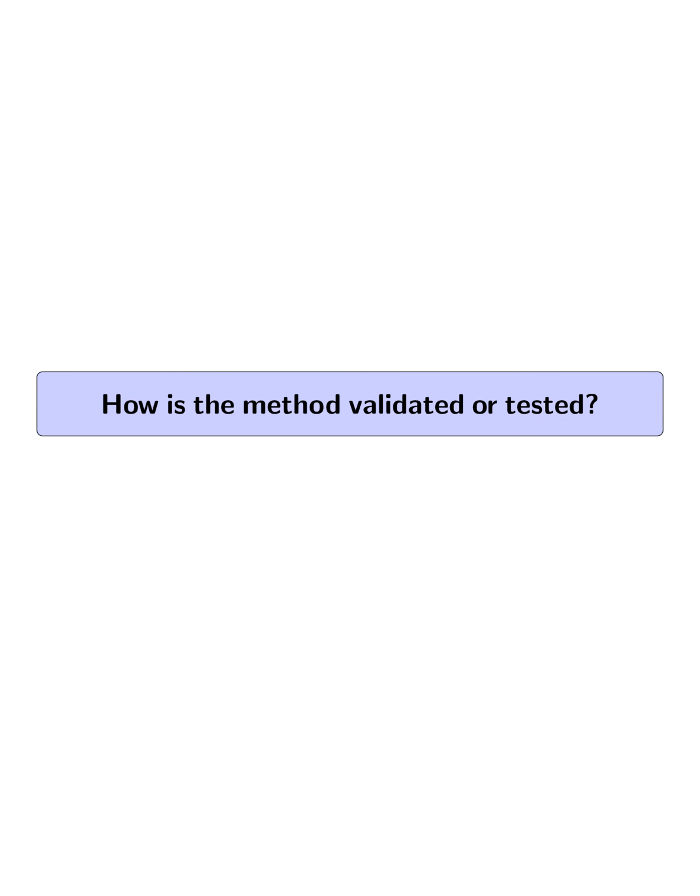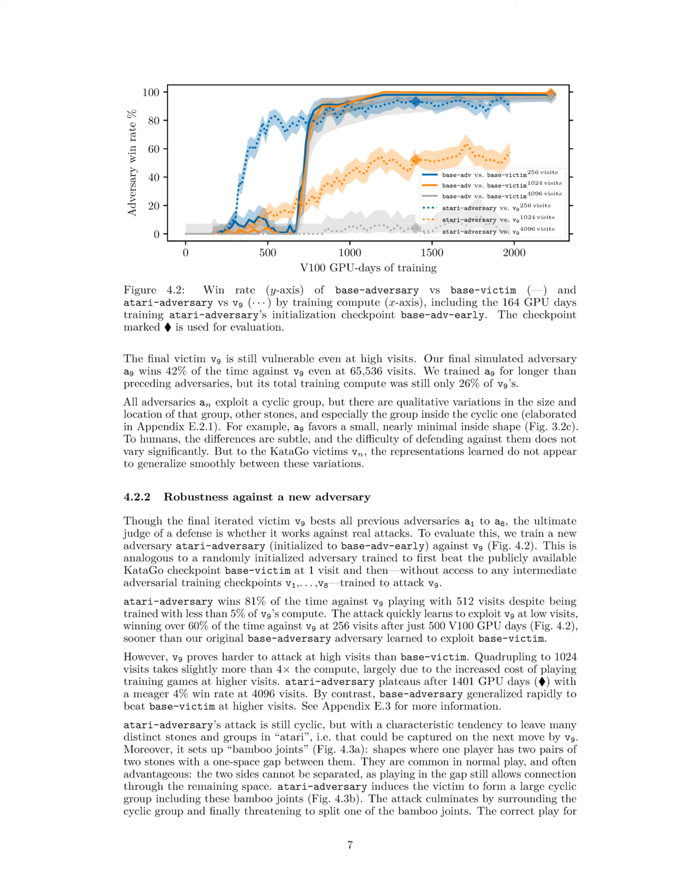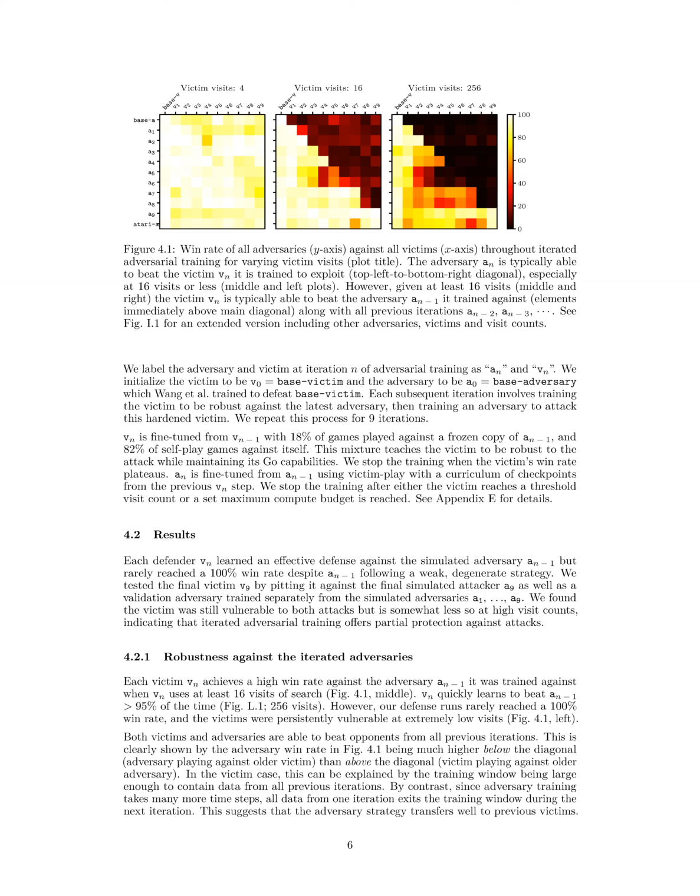How is the method validated or tested? The method is validated or tested by using 3 natural defenses against adversarial attacks in Go: positional adversarial training, iterated adversarial training, and replacing the convolutional neural network, CNN, backbone with a vision transformer, ViT, backbone. These defenses are tested by training adversaries to exploit the defended systems and evaluating their success rates.